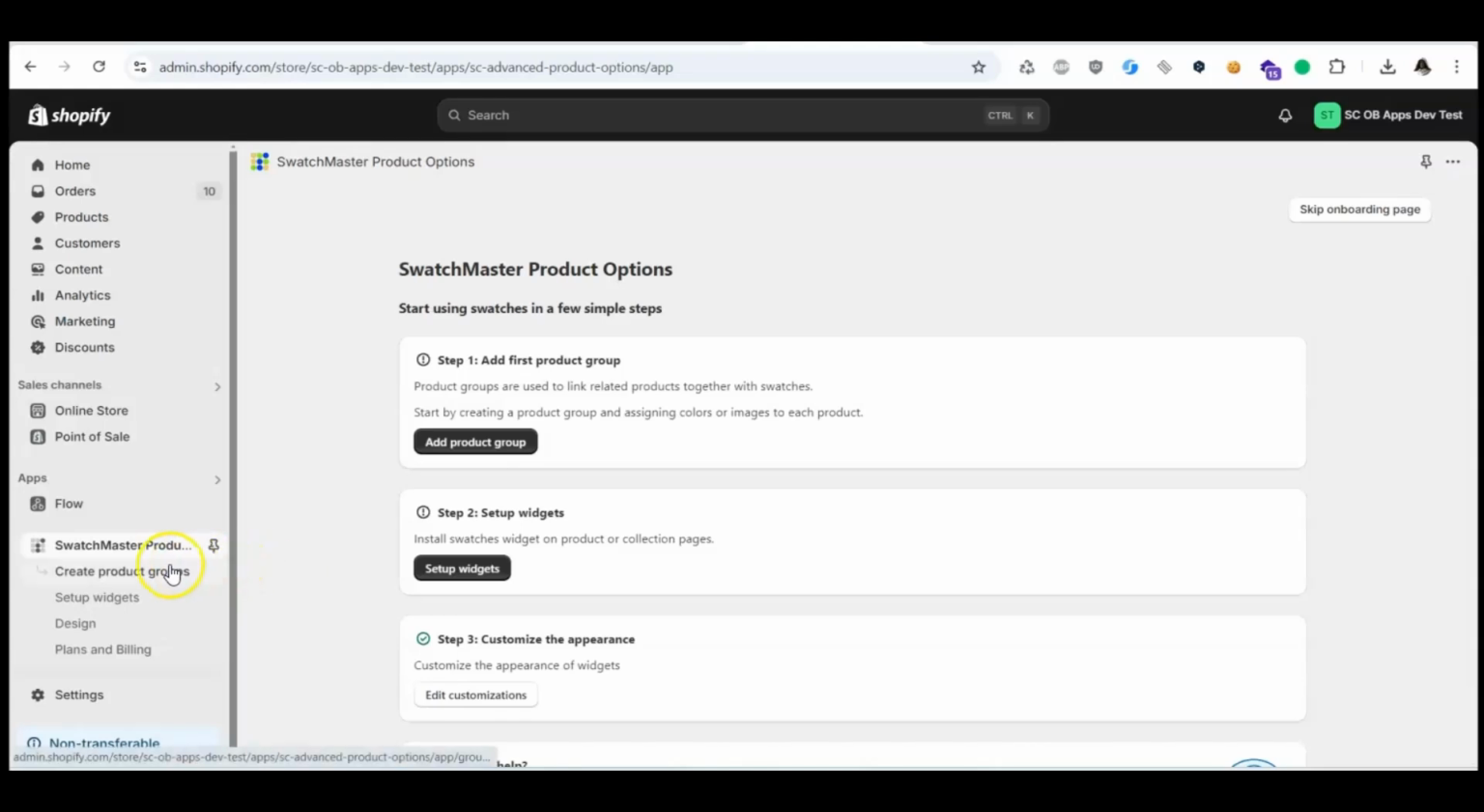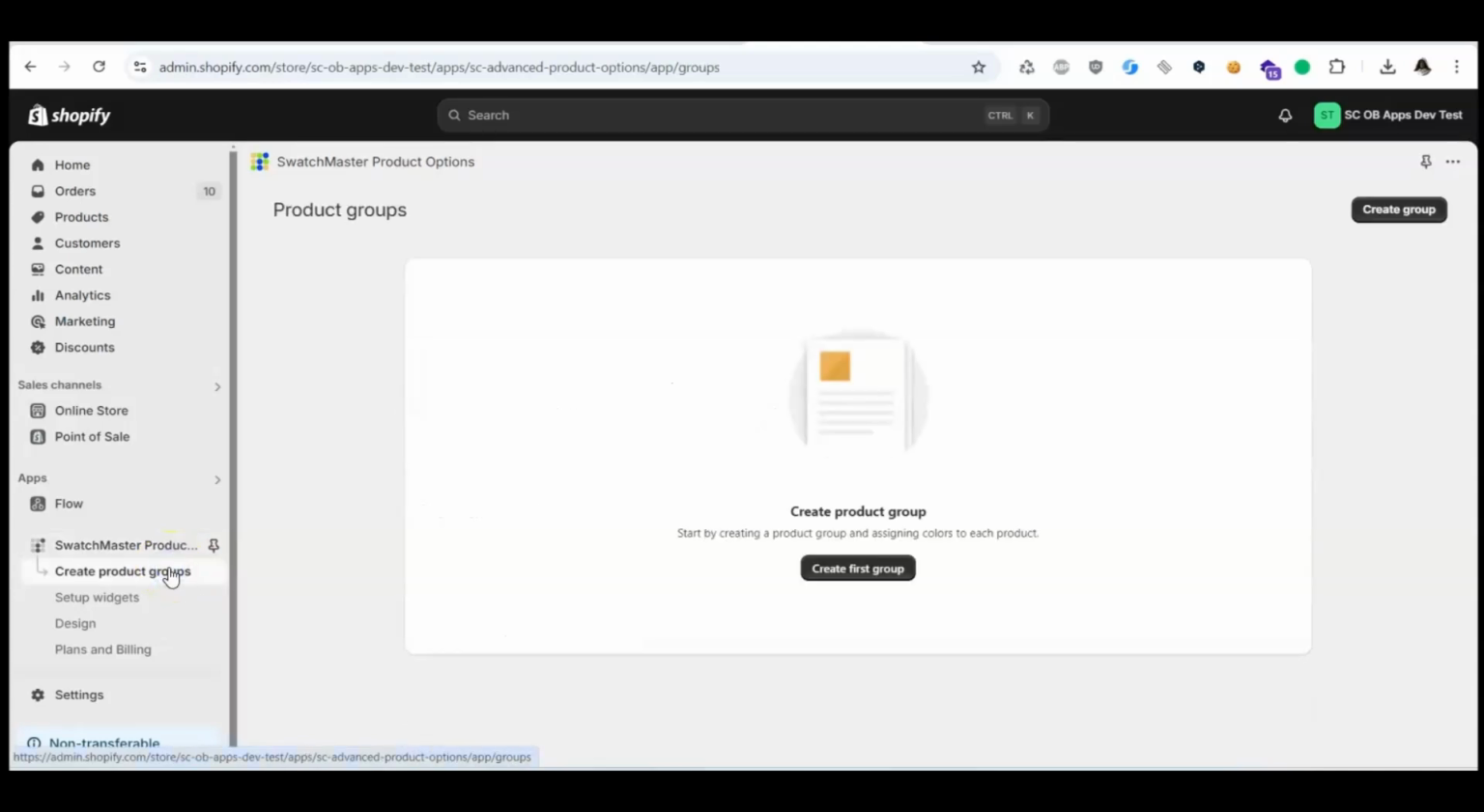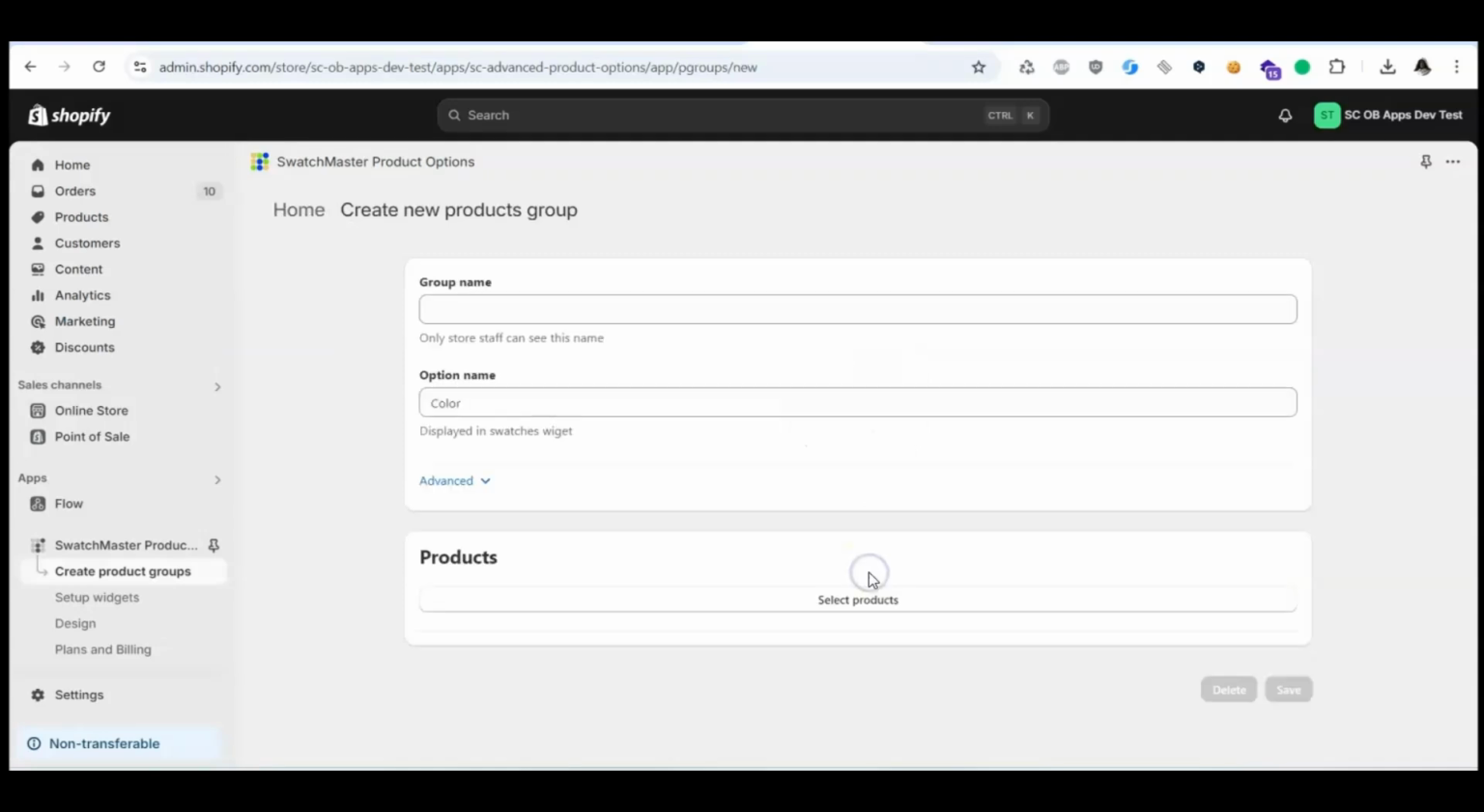To do this, click here, Create Product Groups, and then click Create Group, or click here, Create First Group. To create a group, set a group name. This name will only be visible in the admin panel. Then set an option name. This will be shown in the widget on the front end.